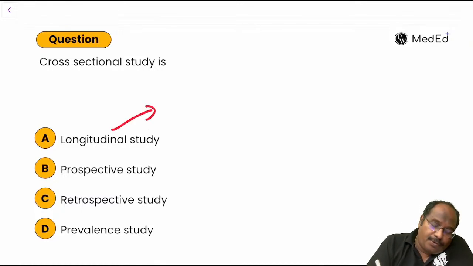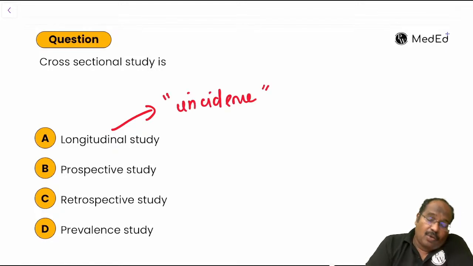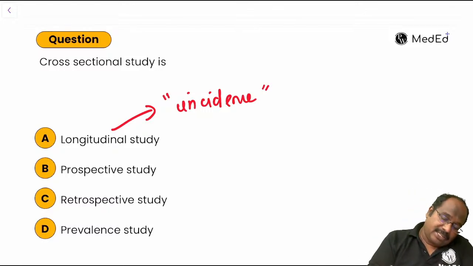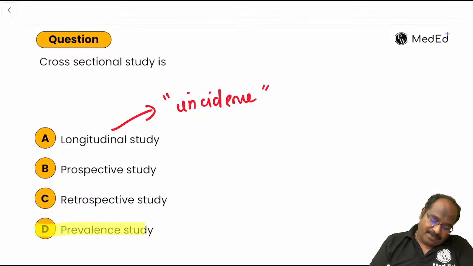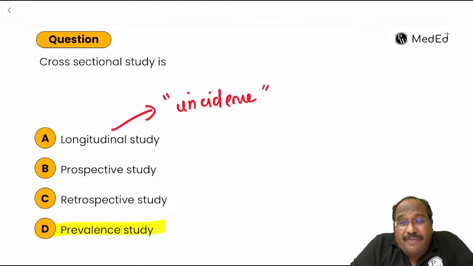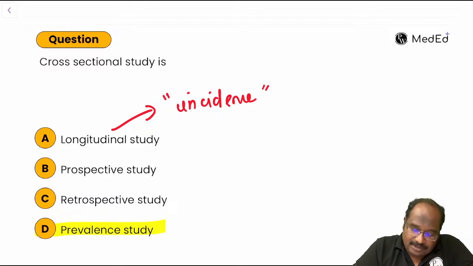Longitudinal study will give you incidence. Cohort study and longitudinal study will give you incidence. What does cross-sectional study give? Yes, cross-sectional study is a prevalence study. You can find prevalence. What is prevalence? Old plus new cases, both old plus new. That is a prevalence study.